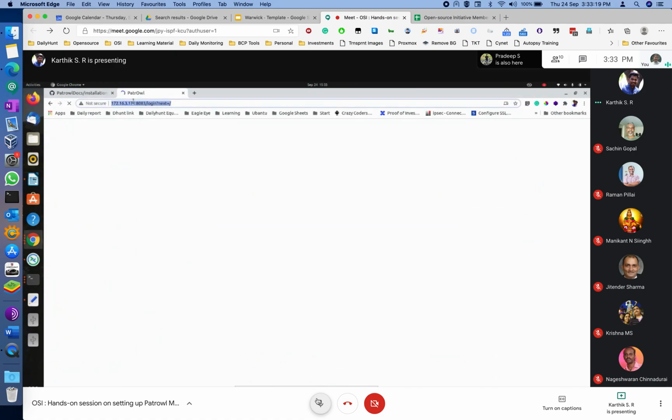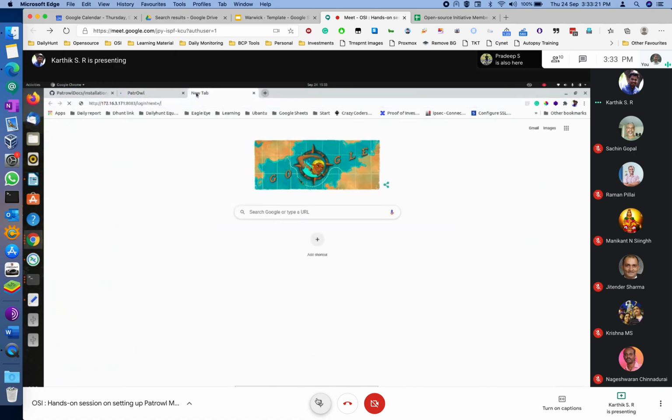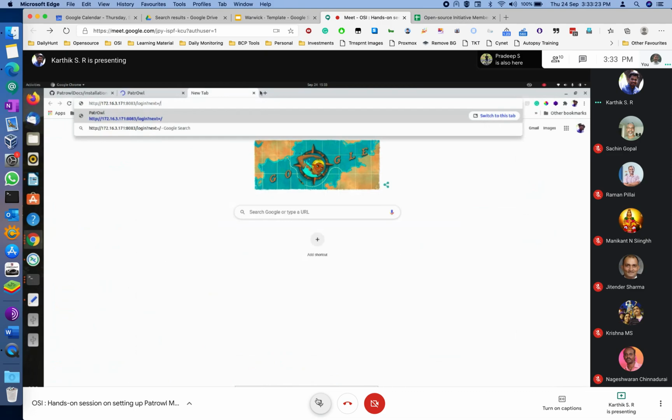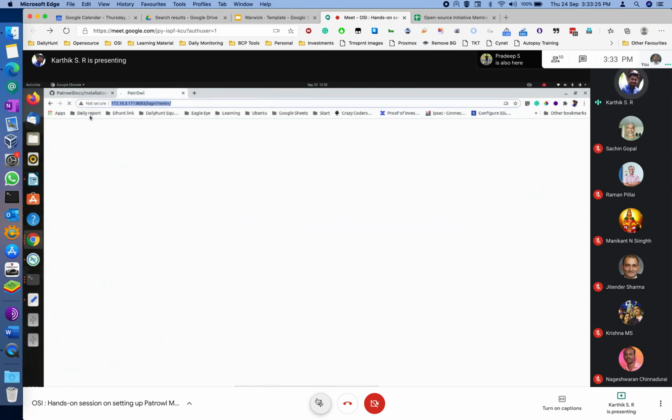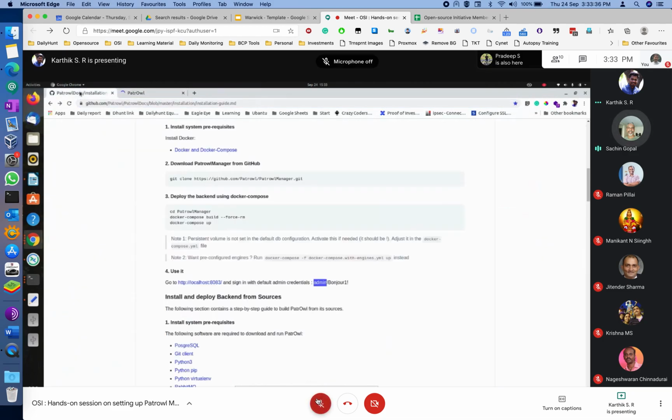Does it normally take this much time to open the web interface? First time, sometimes it will take time. And what exactly is the approximate resource we are looking at in CPU cycle and RAM?